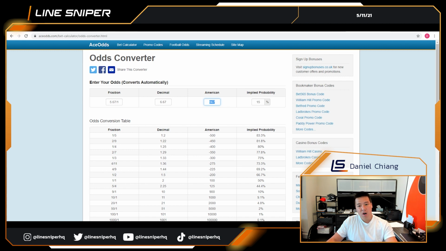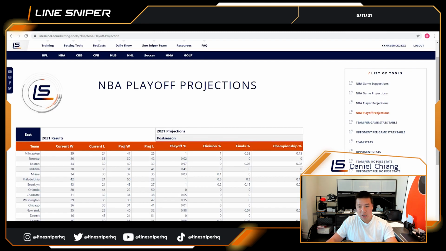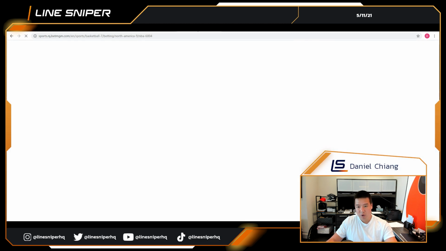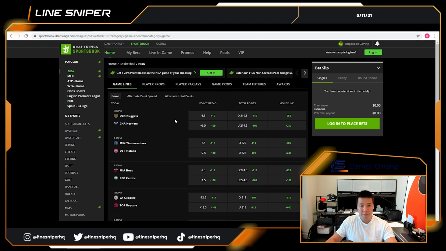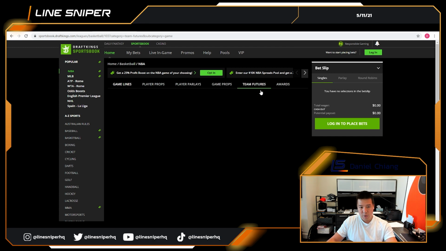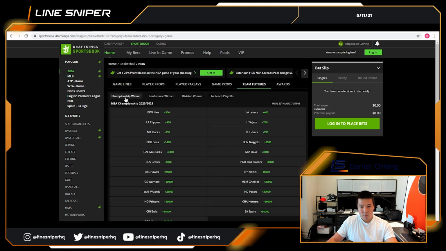So we think the fair odds of the Milwaukee Bucks winning the championship is about 6 to 1, 567 in American odds. Now let's see what the sportsbooks are offering. To win the championship, Milwaukee Bucks plus 750. So in that situation, there'd be small value on the Milwaukee Bucks, and if you want to bet the championship, we'd say the Bucks are a pretty decent bet, given their in-season statistics as well as the odds they're offering.